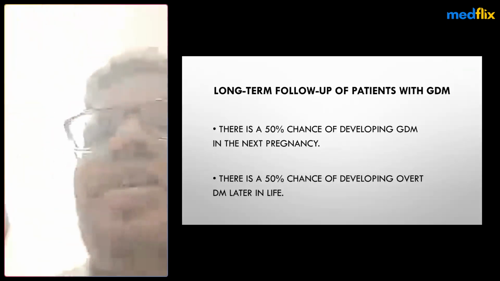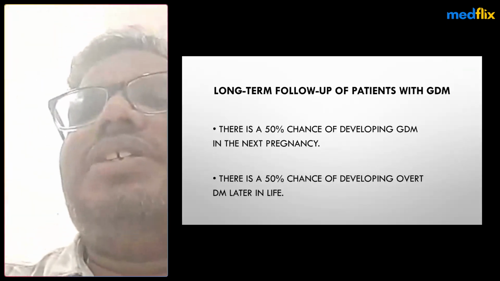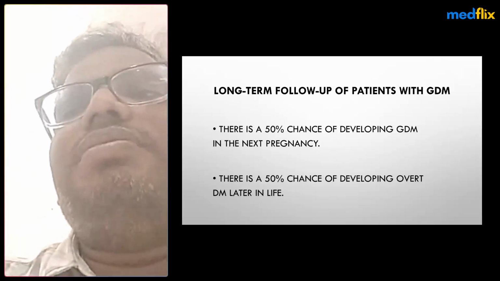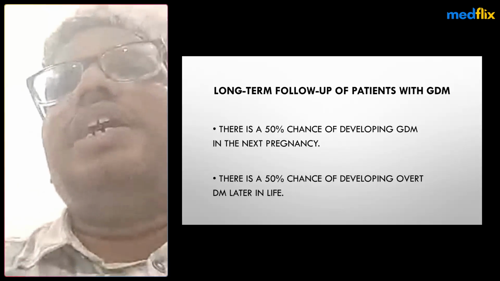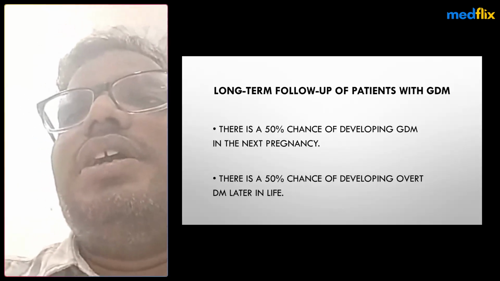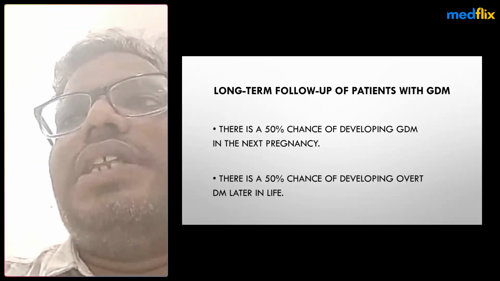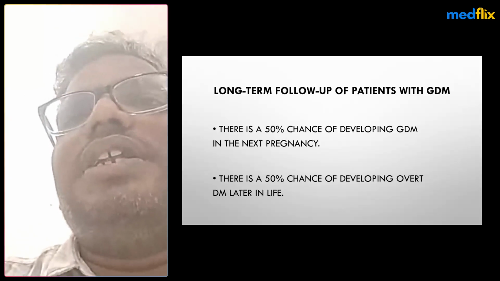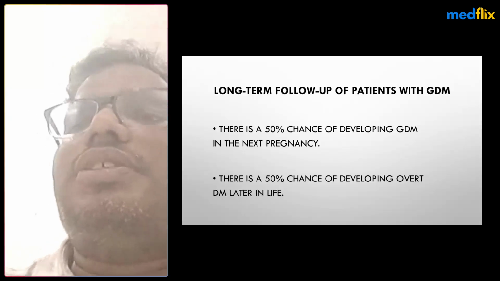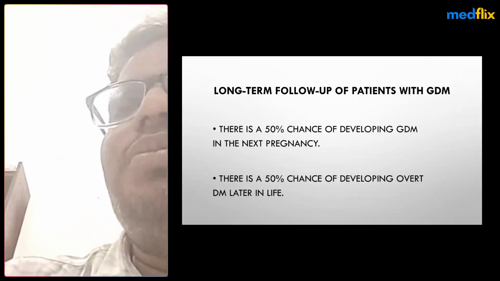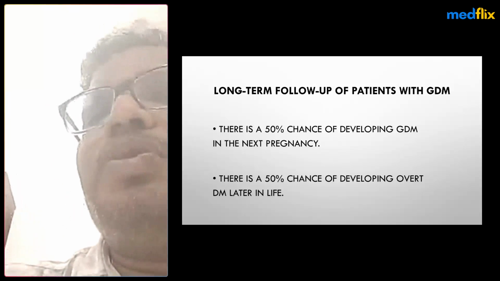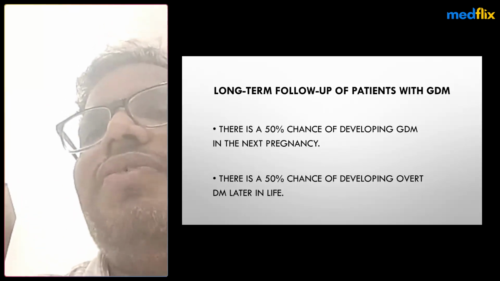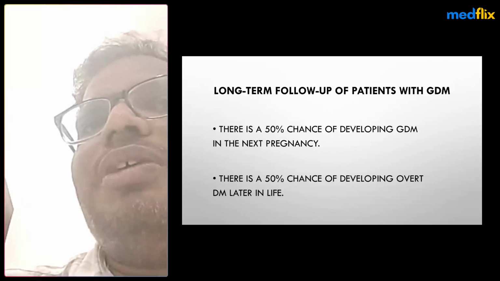In GDM patients, generally we do pre-meal testing, but four-times-a-day testing is better: one fasting and three post-meal checks.